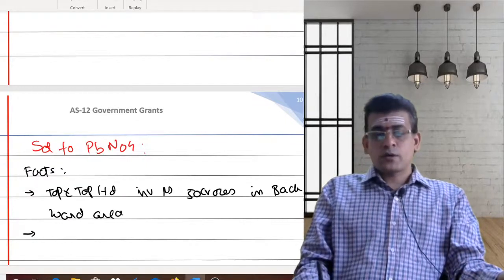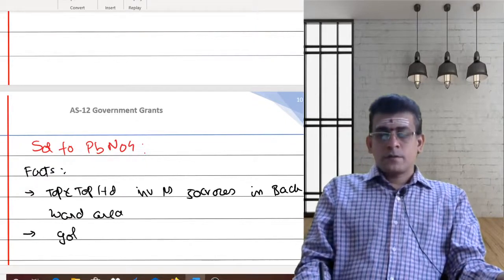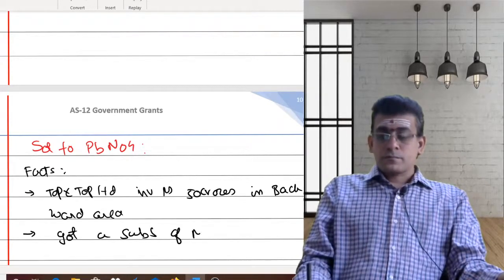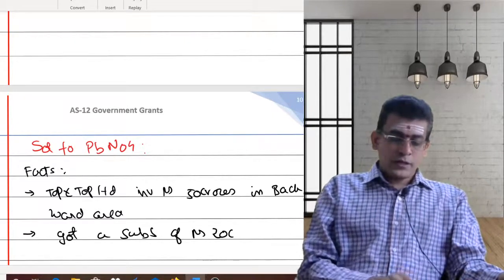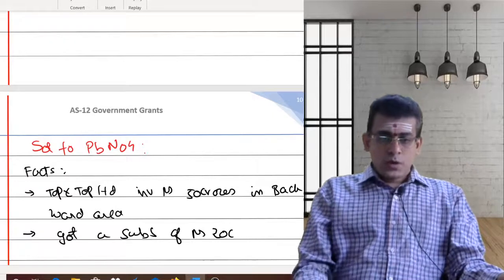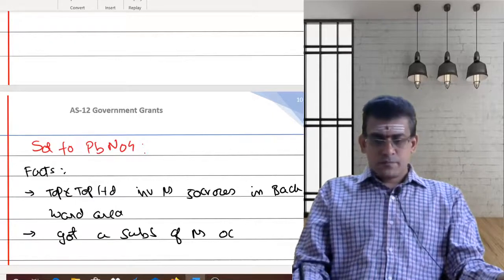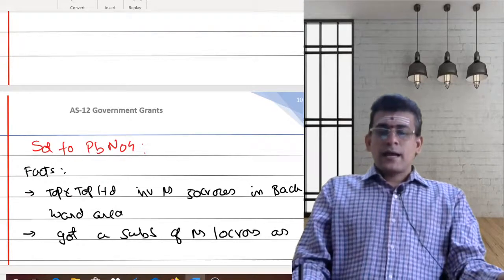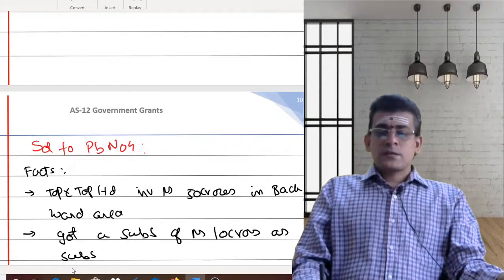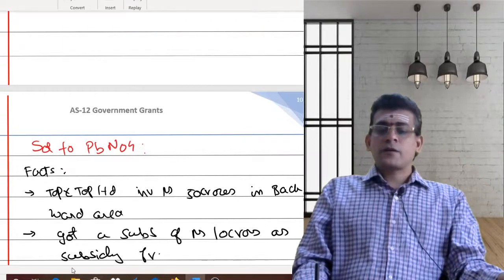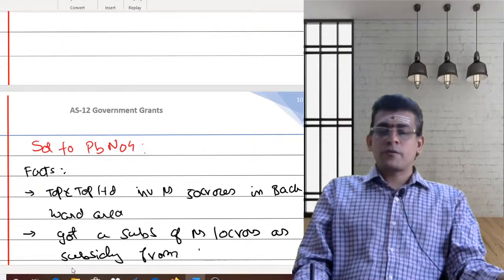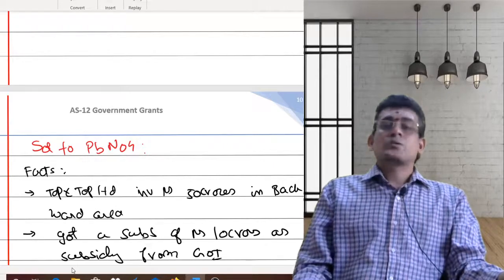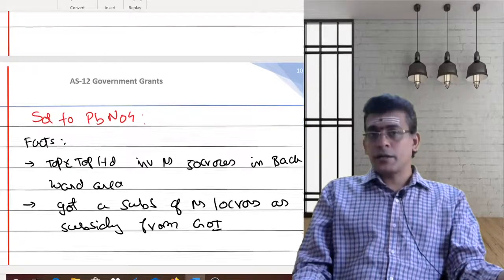And the thing is what? It got a subsidy of rupees 10 crores, because 50 into 20% gives you 10 crores. So the company got rupees 10 crores as subsidy from the Government of India. The Government of India has given it 10 crores as the incentive for starting up a unit in the backward area.